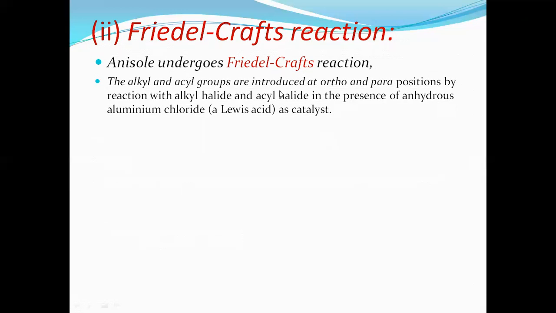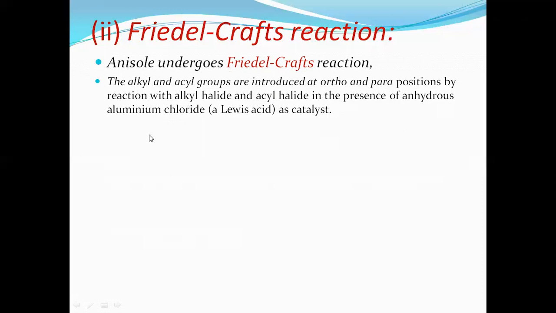Alkyl and acyl groups are introduced at ortho and para positions by reaction with alkyl halide and acyl halide in the presence of anhydrous aluminium chloride as catalyst. Whenever you hear the word Friedel-Crafts, remember anhydrous aluminium chloride is a catalyst, or ferric chloride is also used.